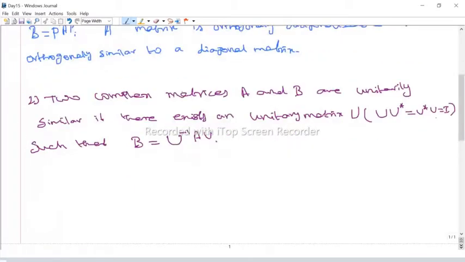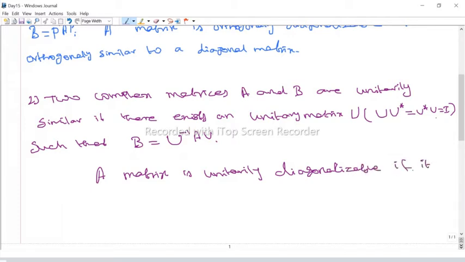So a matrix is unitarily diagonalizable if it is not only similar, but unitarily similar, to a diagonal matrix.